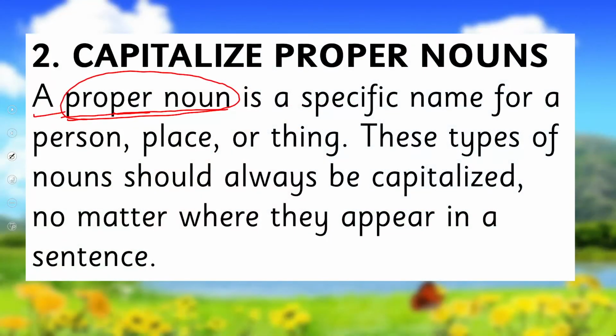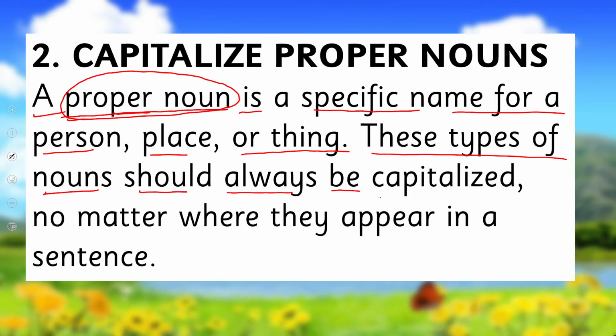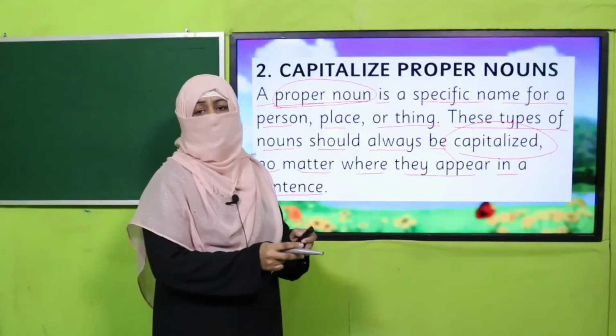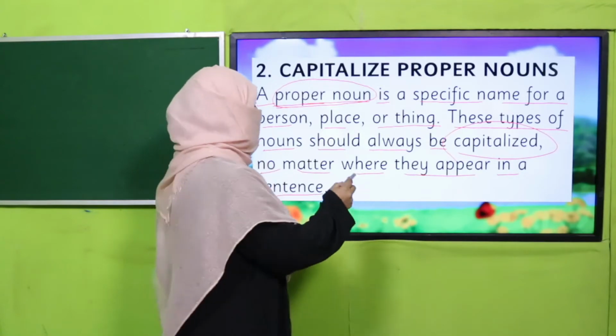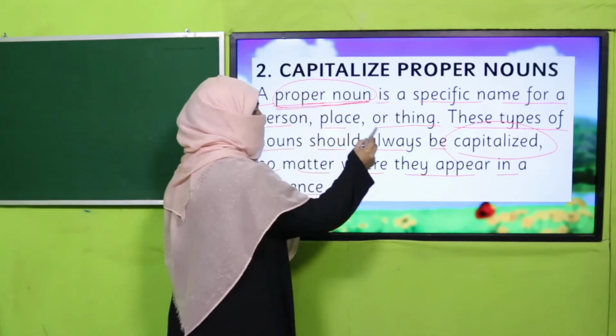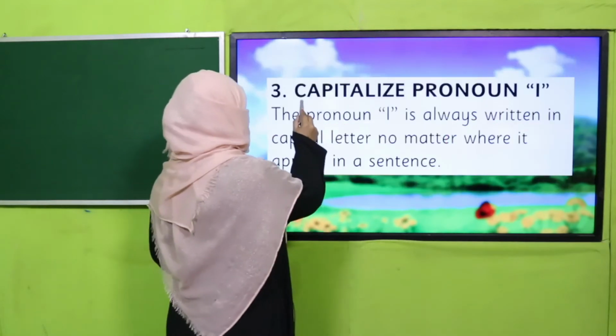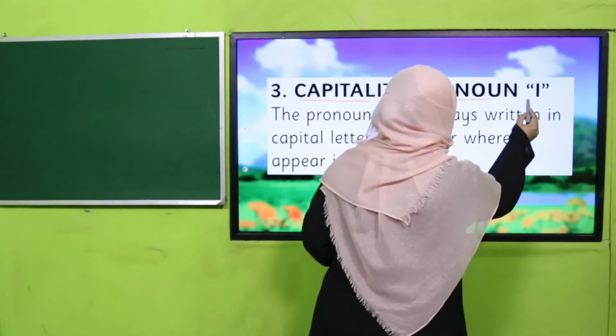Whenever we write a proper noun, a specific name for a person, place, or thing, these types of nouns should always be capitalized no matter where they appear in a sentence. It's not necessary that they come at the beginning of the sentence. Even in the middle of the sentence, if you want to write a proper noun, you should capitalize it. All right? And we capitalize the pronoun I.